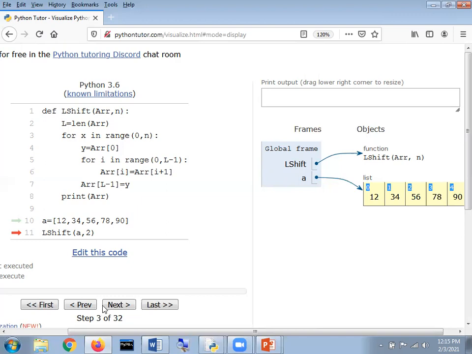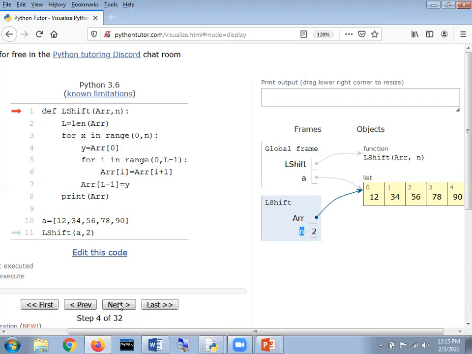Now what happened? I click on next here, and automatically A and 2 are passed here as arguments, which are stored in ARR and N. Kindly concentrate. Here ARR refers to the list A, and N refers to a value, which is 2. Did my children understand my point?